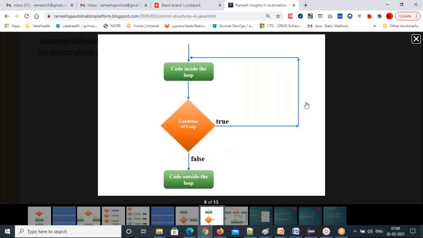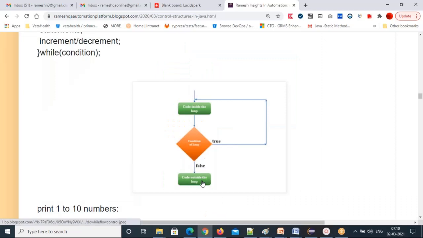Every time the condition is checked at the end, but the code is executed first. And when the condition is false, the code outside the loop will execute. So that's very clearly explained.